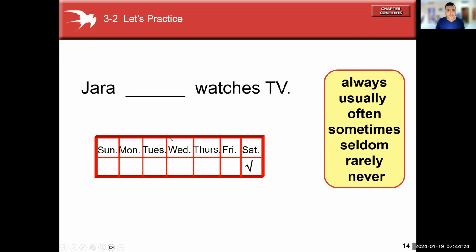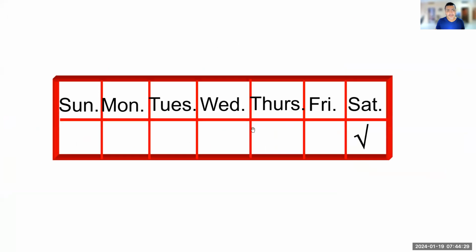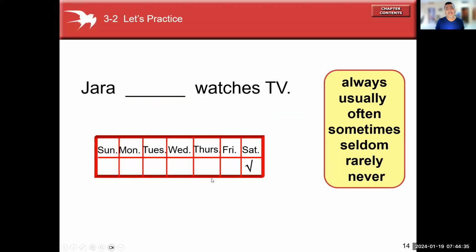Let's move on. This is different. Look at the schedule. Observen el horario. El visto ya no está en todos los días, solamente está en los sábados. Si es solo un día, tengo que elegir un adverbio de frecuencia que me ayude a denotar con qué frecuencia Yara ve televisión. Entonces, como hay solamente un día, el apropiado es seldom. Yara seldom watches TV.